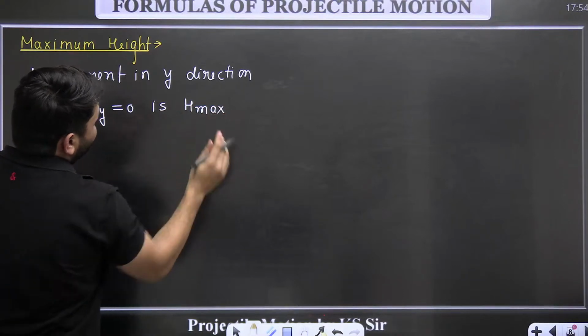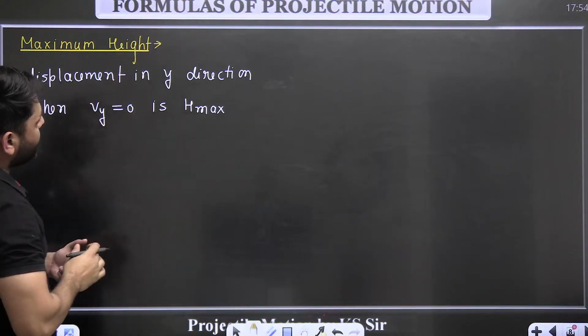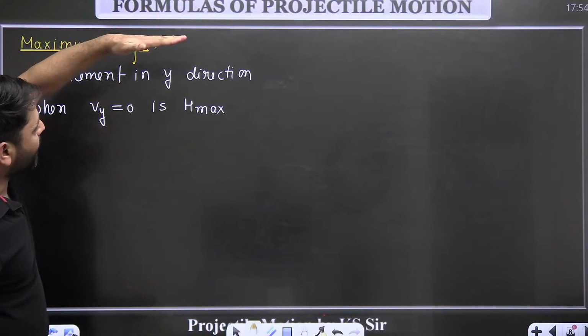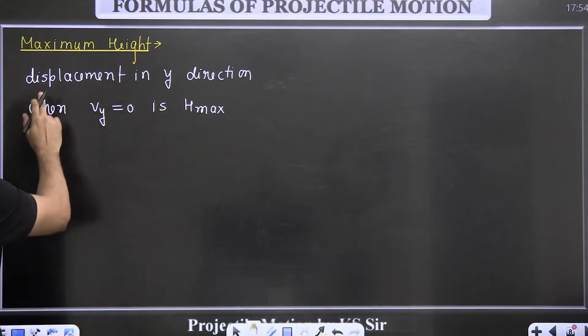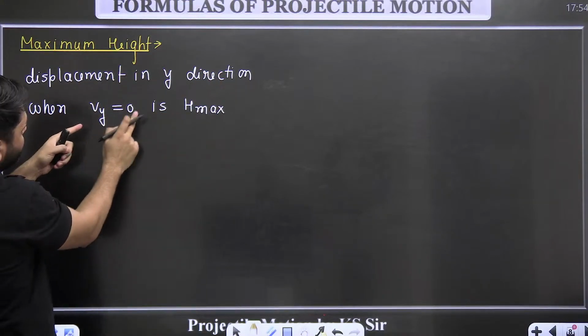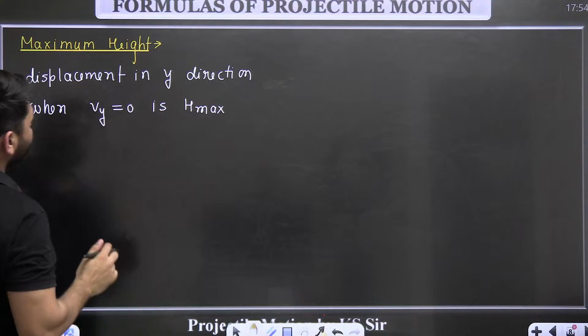So when the particle stops going upward, at that time the height of the particle is called the h max. So displacement in y direction when velocity in y direction becomes 0 is called the h max.